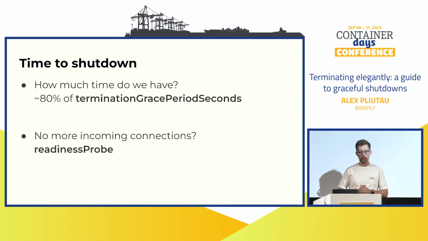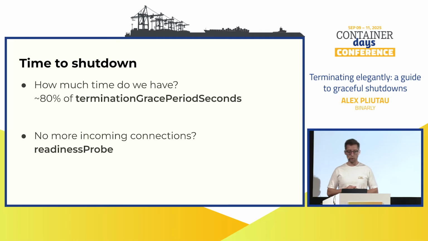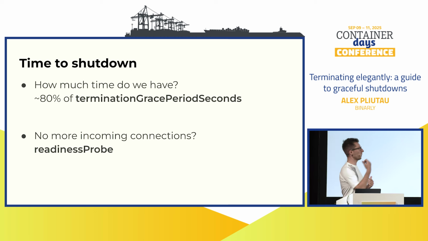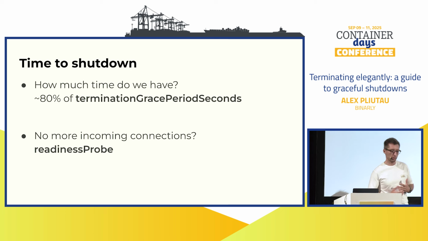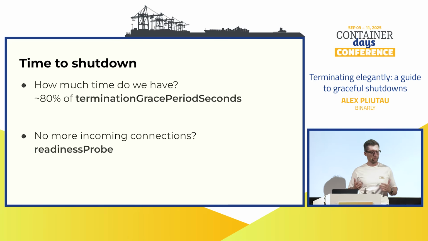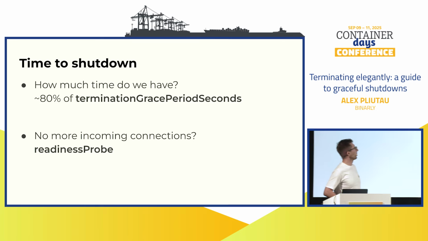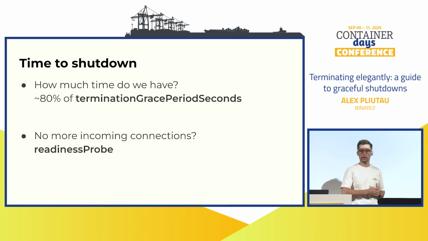Now it's time to shut down, right? But we still have a few questions I would love to go through. The first one is, how much time do we actually have? Remember that in Kubernetes, we are bound to this termination grace period, and we want our Go program to be aware of that. A general rule of thumb is maybe leave some 20% as a buffer. So if your termination grace period is 30 seconds, try to finish everything in the Go program in under 20 seconds. And we can do it nicely in Go using contexts and timeouts, right? So we can control this process to some extent. Maybe not everything, but pretty much the majority of this time.